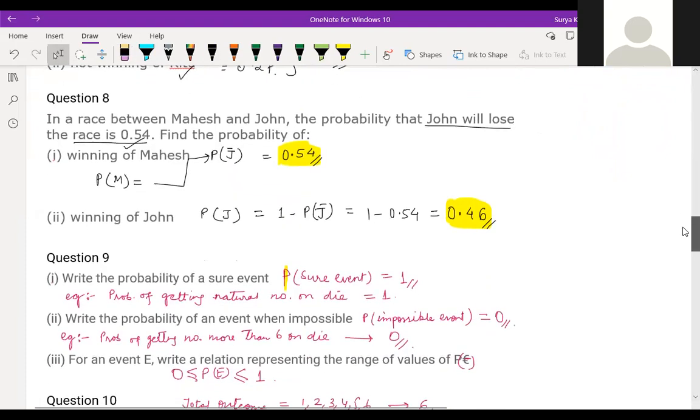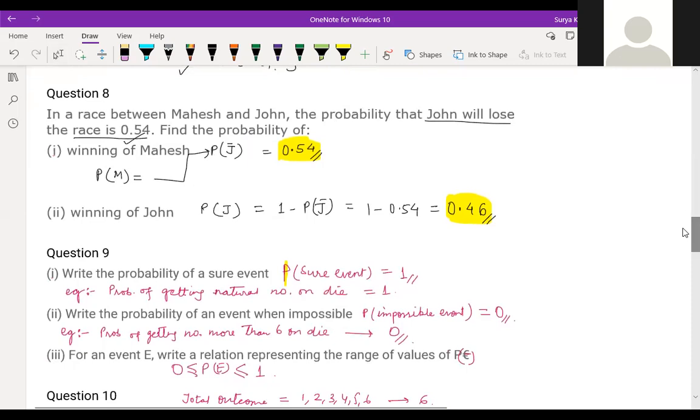Question number 9. See, this I will just tell you. A sure event means 100%. What is the possibility that students are there in class 10th only? It's 100%. No one is there from class 9th. What is the probability of getting a student of 9th class in this batch? 0. That is an impossible event. Two things are there, children. Sure event probability is always 1 and impossible event probability is always 0. Is it clear? And the value of probability lies between 0 and 1, where 0 and 1 are included.